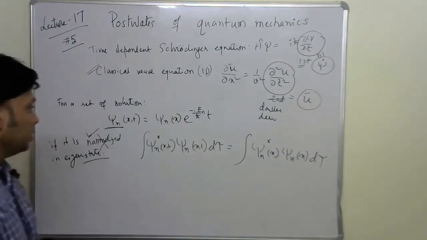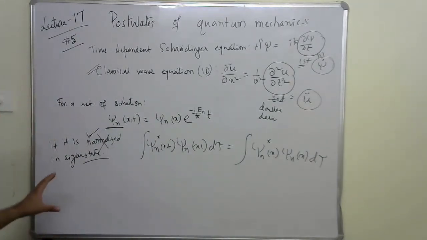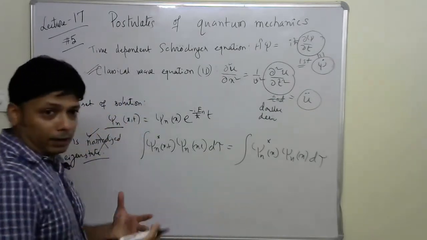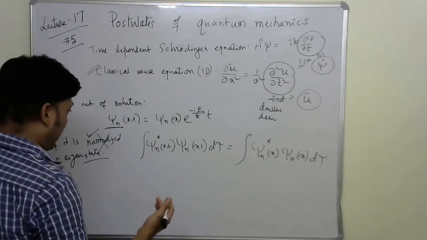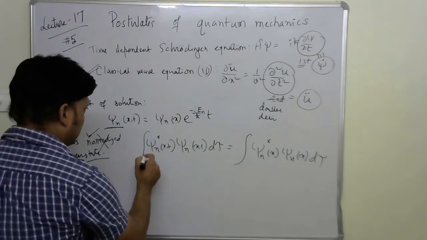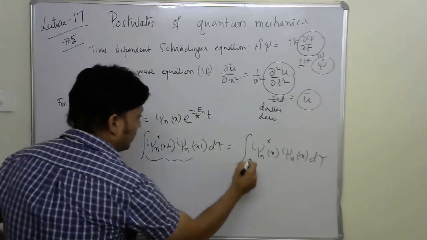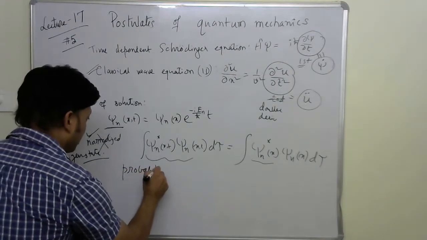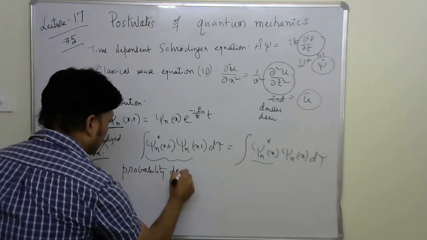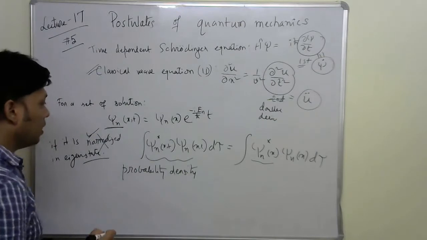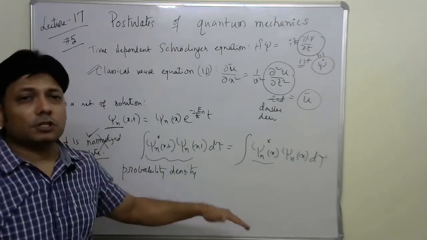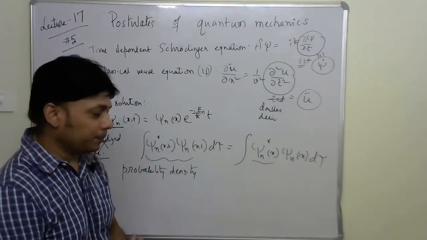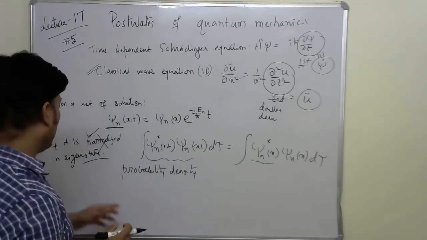So these two integrals we find, and this is definitely the probability density. The probability density becomes independent of time, which we have already seen, and that is the explanation once again.